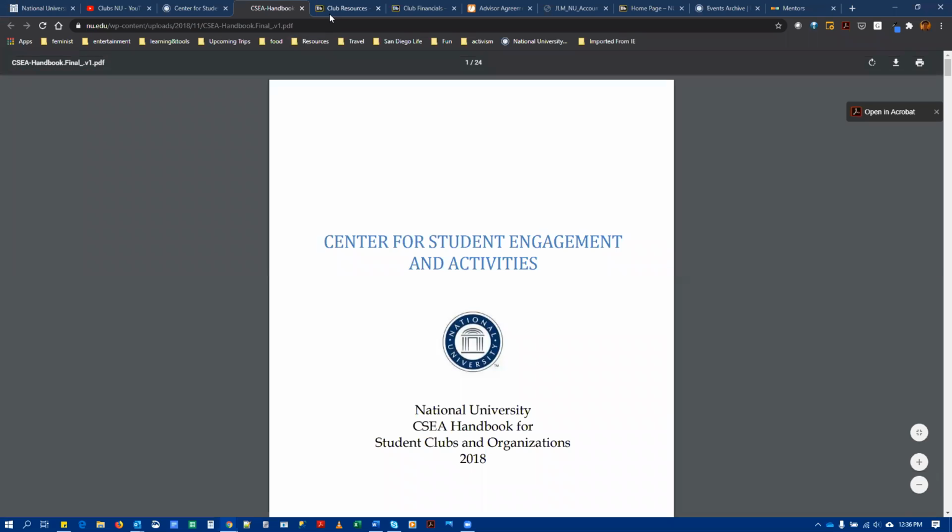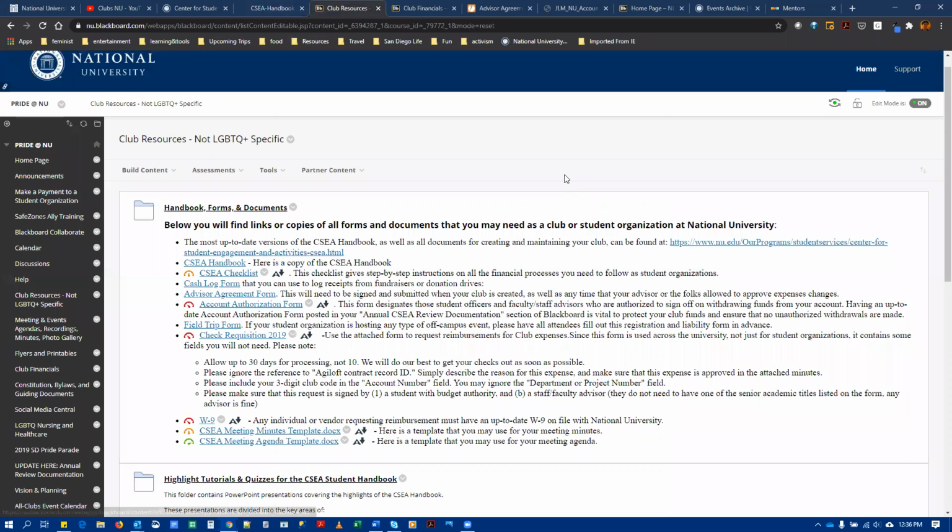As soon as you contact us to let us know that you are a new faculty staff advisor, we will add you with leader level permissions to the Blackboard organization of your student organization. This means you have full editing permission, and we really encourage you to use this space to send out announcements and emails. If you want to use the discussion boards, you're welcome to do so. If you want to use this to store recordings or photos, you can do so. Some things we do ask that you don't change.